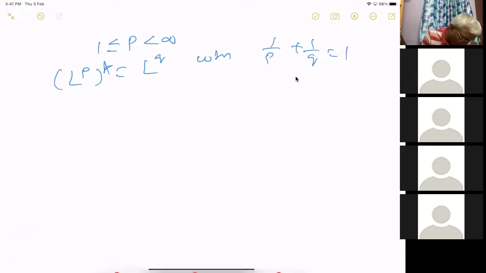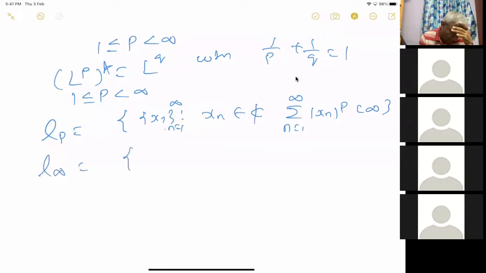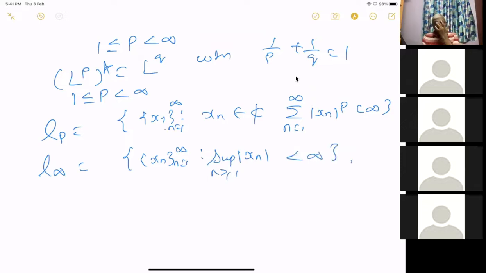Okay. So define lp, for p greater than or equal to 1 and less than infinity, as all those sequences xn in C such that the summation of mod xn power p is less than infinity. This is lp, and l infinity is all those bounded sequences.